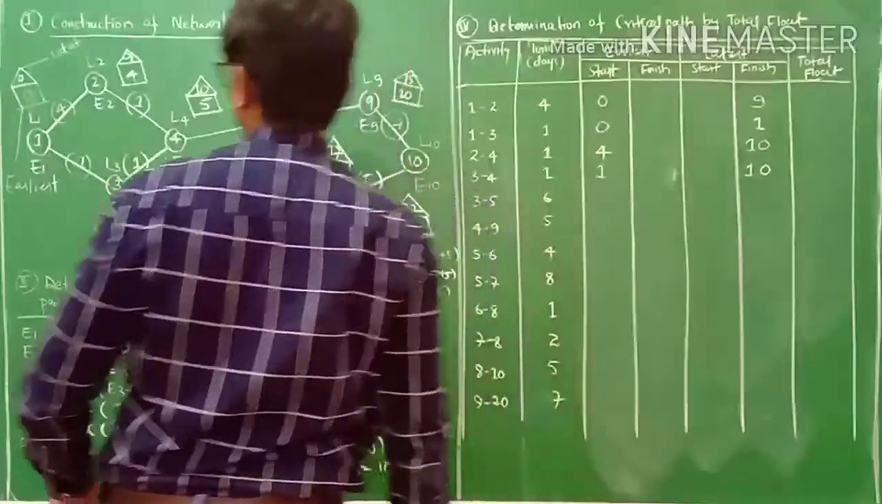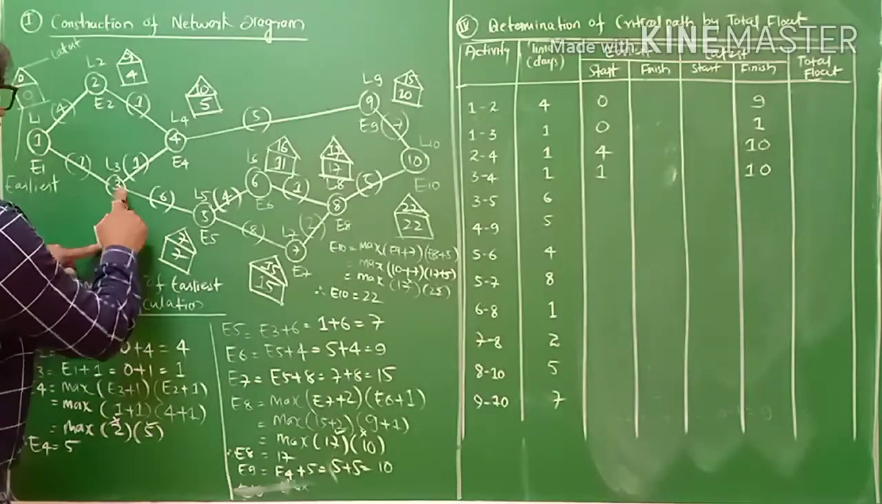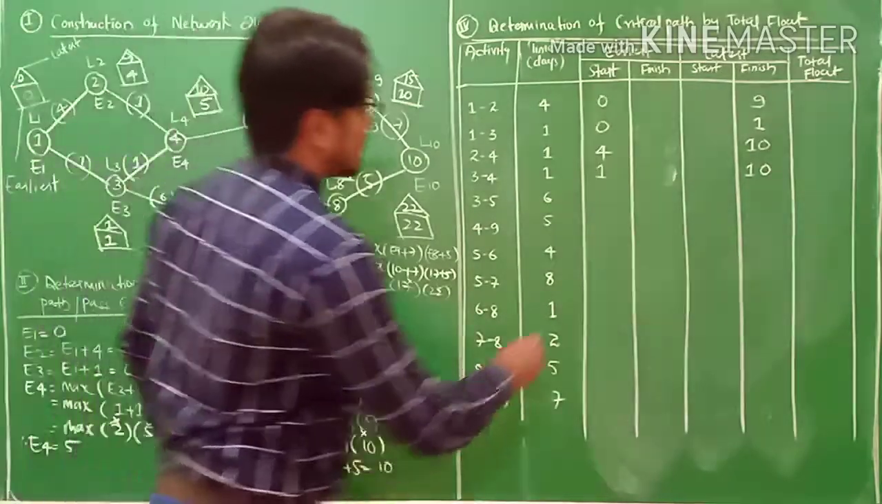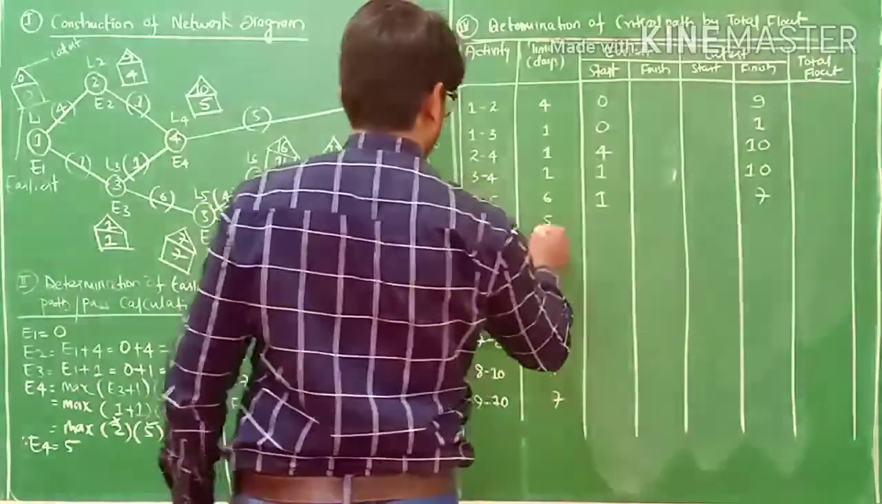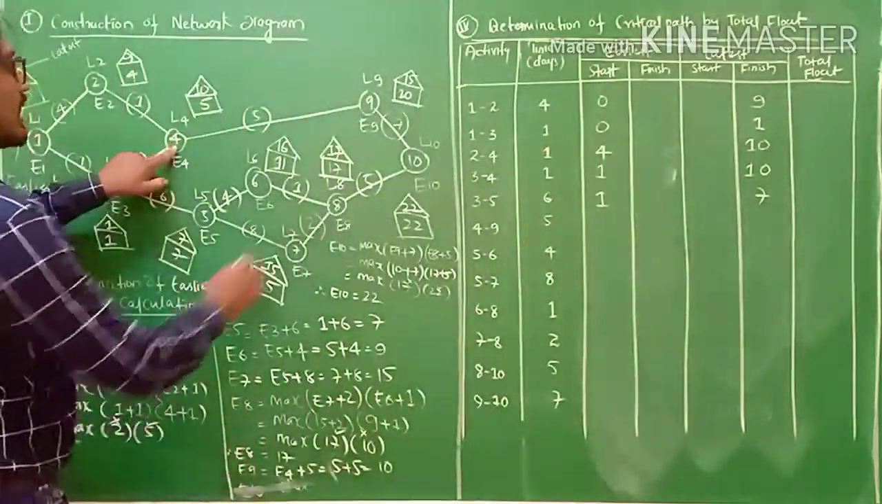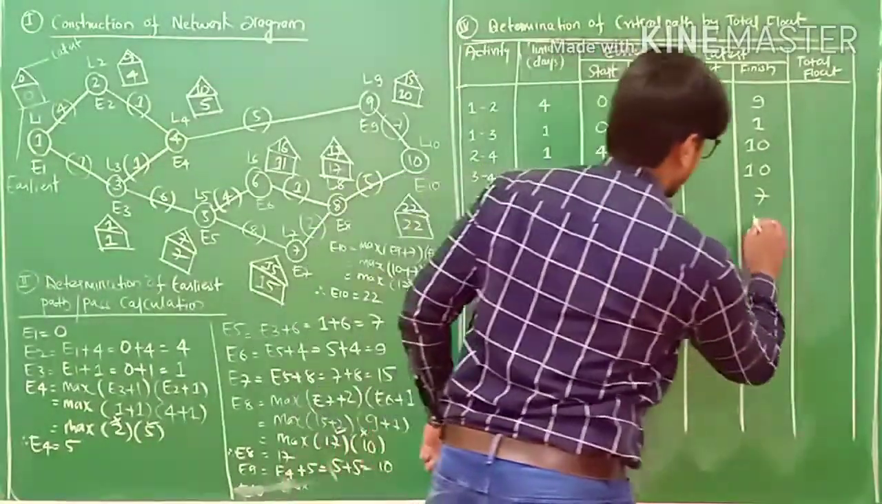The next one is 3 to 5. This is 3 and this is 5. This is 1 and 7. 3 and 5, 1 and 7. So likewise 4 to 9. This is 4 and this is 9. 5 and 15. This is 5 and 15.